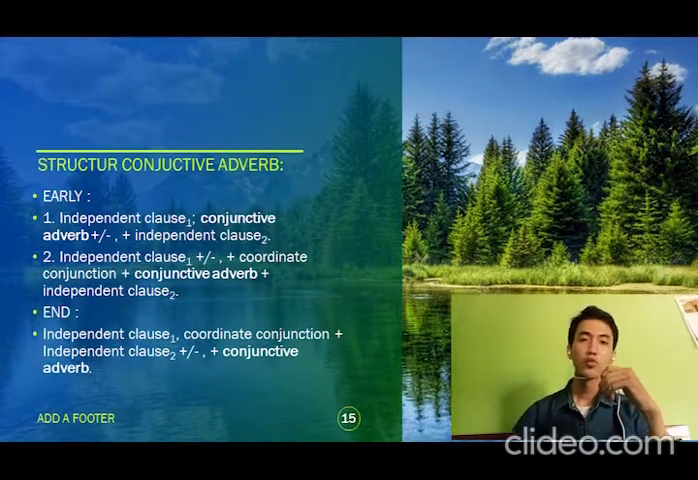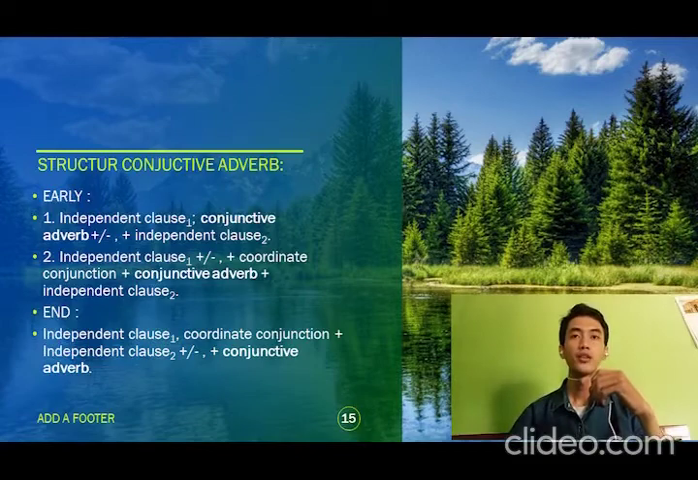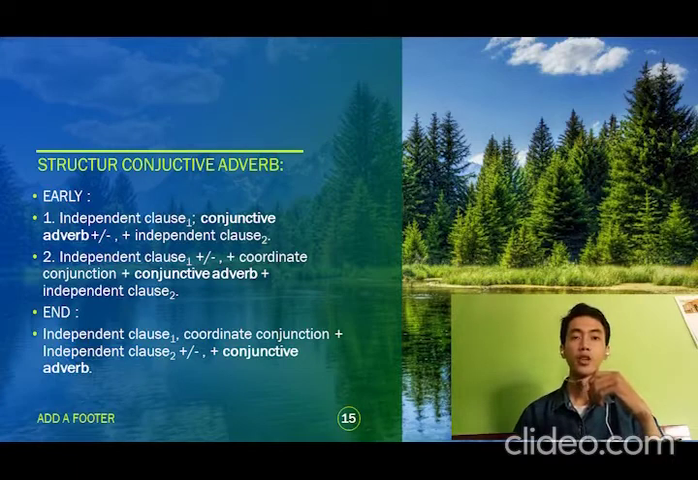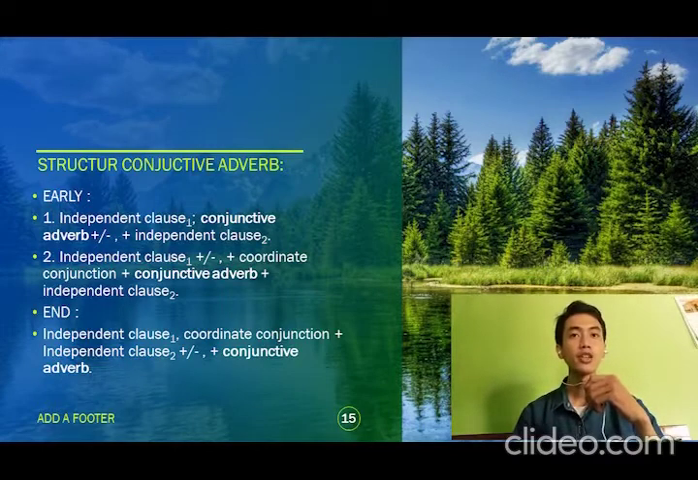Next, compound sentence structure with the conjunctive adverb. If it is at the beginning of the sentence, then the formula is: independent clause 1, conjunctive adverb plus independent clause 2; or independent clause 1 plus coordinate conjunction plus conjunctive adverb plus independent clause 2. If at the end of the sentence, then independent clause 1, coordinate conjunction plus independent clause 2 plus conjunctive adverb.